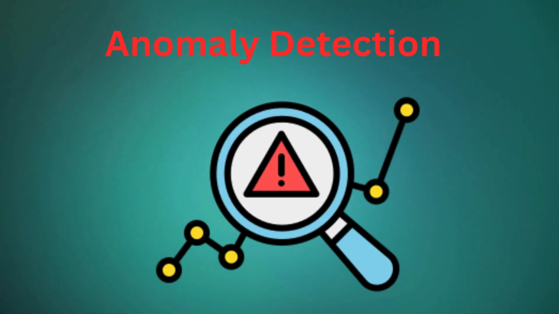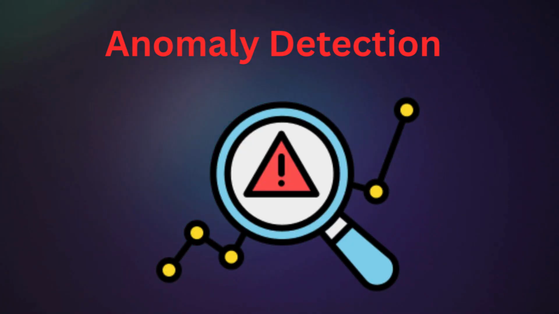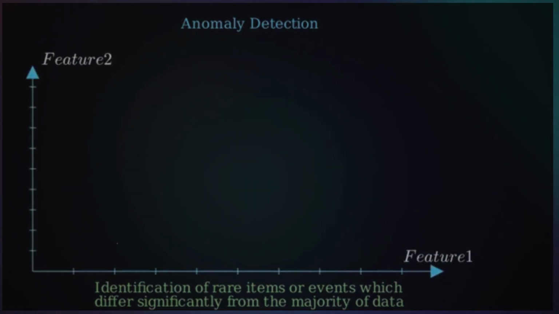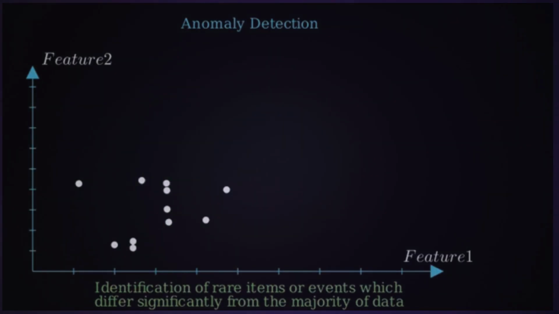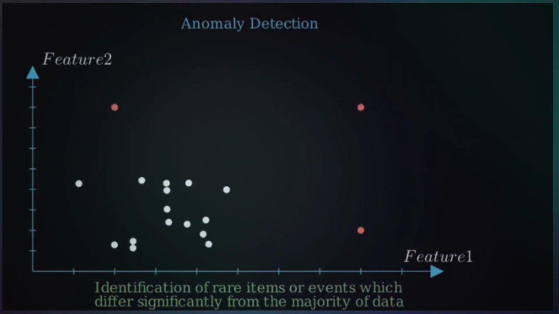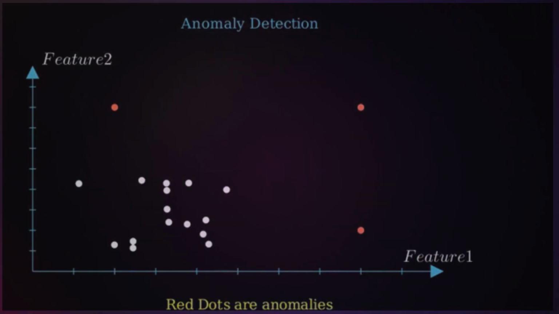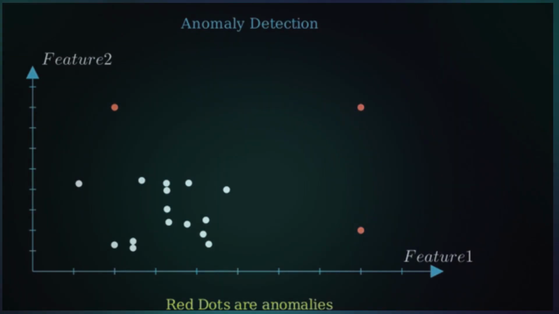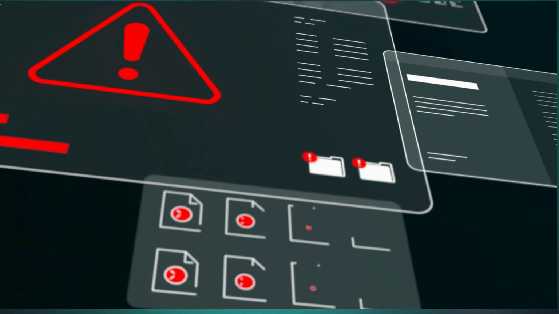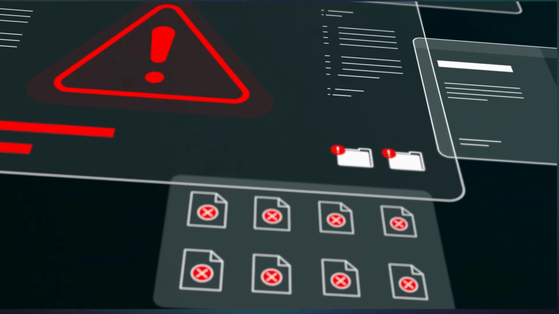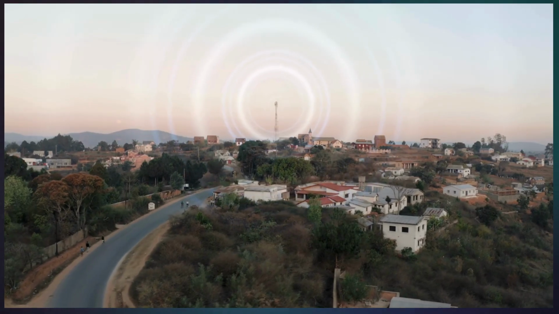Consider anomaly detection in these environments. Anomaly detection refers to the identification of rare items or events that differ significantly from the majority of data. It plays a critical role in detecting faults, intrusions, and unexpected system events. Anomaly detection has broad applications in areas like cyber-physical systems, healthcare, and modern communication networks.